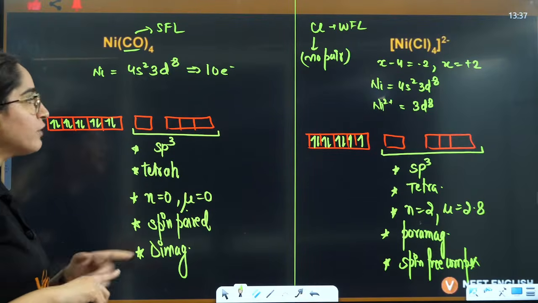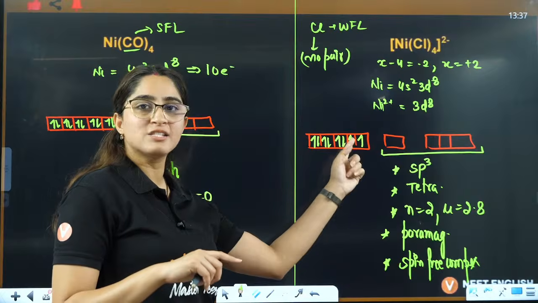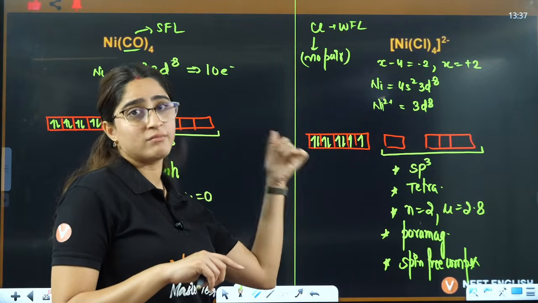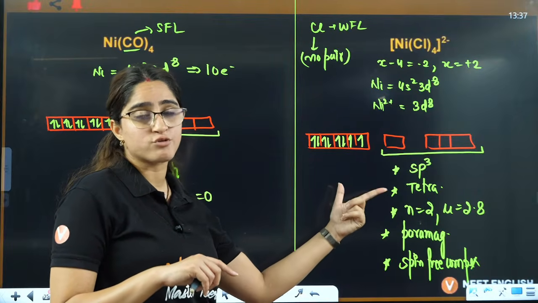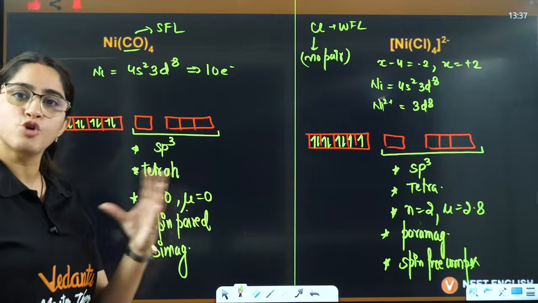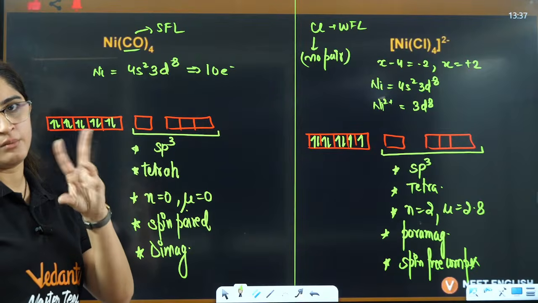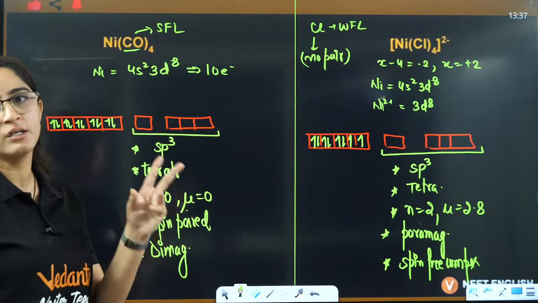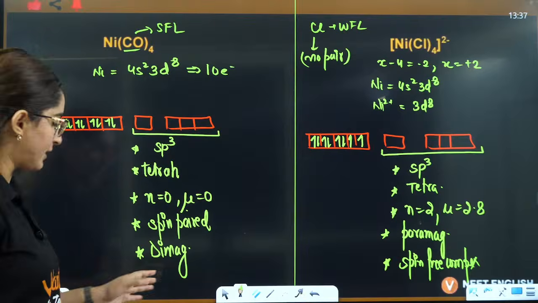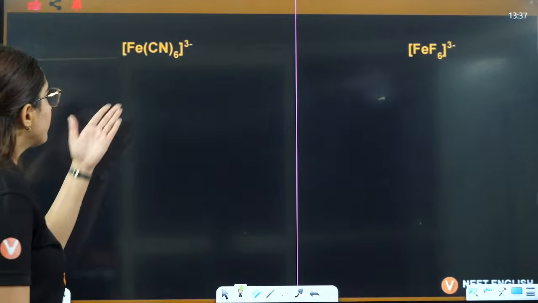In a weak field ligand, we first fill all the degenerate orbitals, then we fill the extra electrons. But in strong field, we first pair up the electrons, then we go ahead. Okay, we'll get more clarity here.